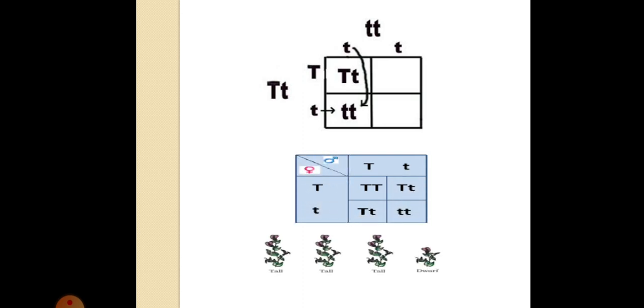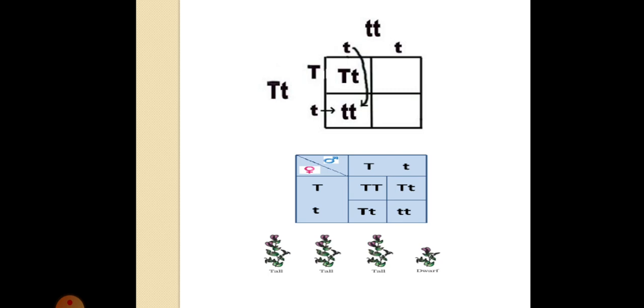Okay, so from male it came capital T and small t, and from female also it came capital T and small t. So in the first box, both will be capital T, one T from male, one T from female. In the second one, capital T from female, and from male it came small t. So that means the combination is capital T and small t.